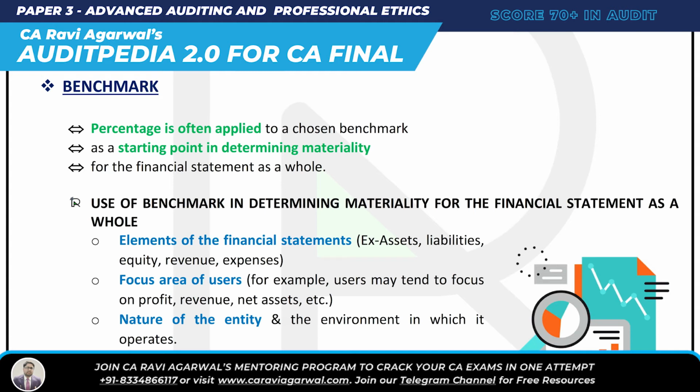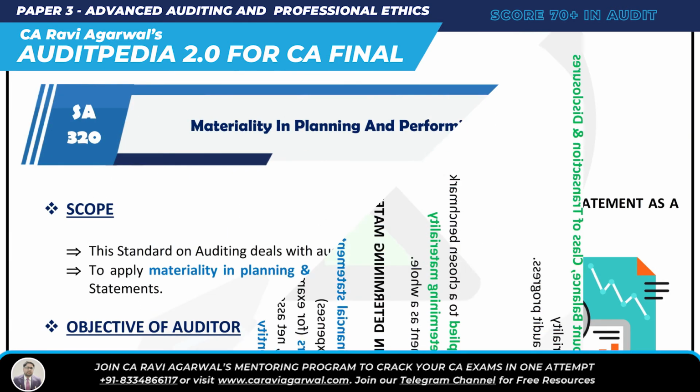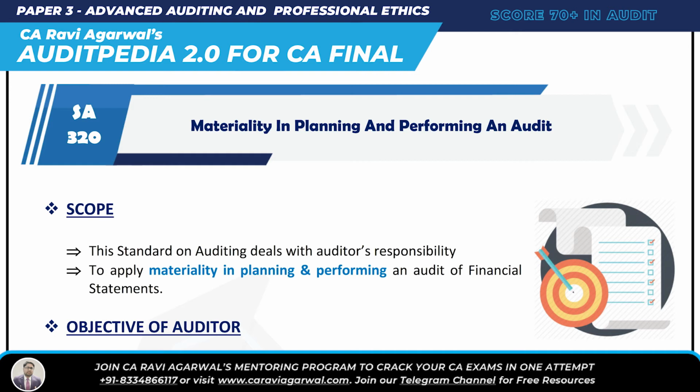So you get a benchmark. What is a benchmark? It's a kind of method to determine the materiality level. Simple. How do we get that materiality level? Apply a percentage on the benchmark and we get that materiality. Is that clear? Once again, what are we studying in SA 320? Materiality in planning and performing an audit. What is materiality? Materiality is any misstatement, whether individual or aggregate, which may influence the economic decision of the user of the financial statement. What are the objectives?